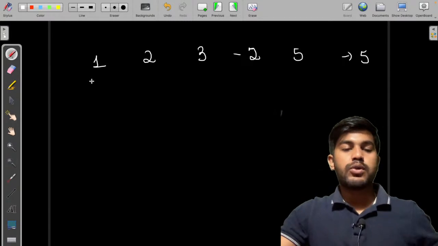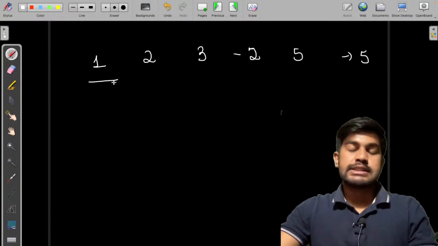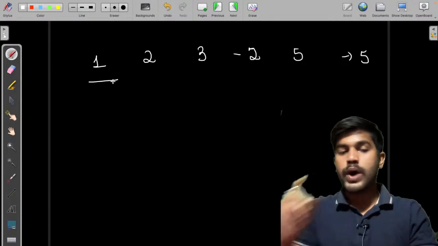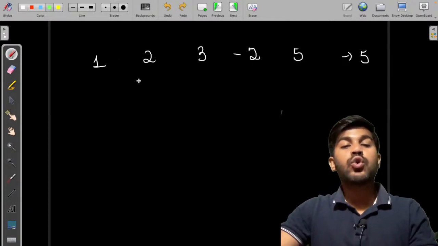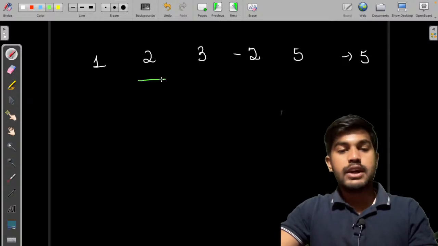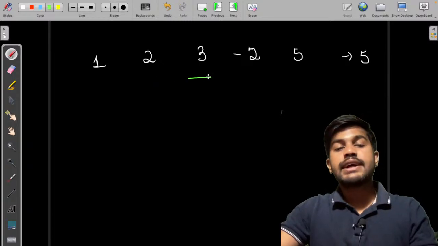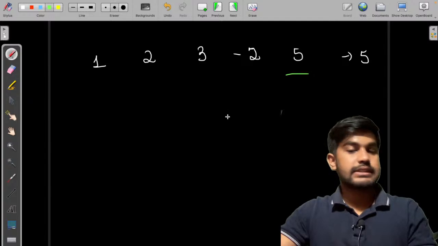So we would first consider this 1. And then what is the maximum that we have received? Till now we know that the maximum we have received is 1. Initially you can set it to minus infinity to also consider the negative elements. Next is 2. This is greater than 1, so till now we have 2. Then we can consider this, then we can consider this, then we can consider this.